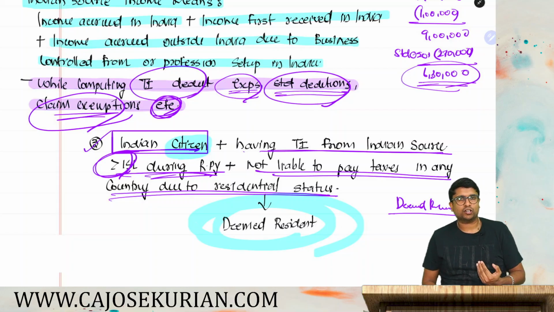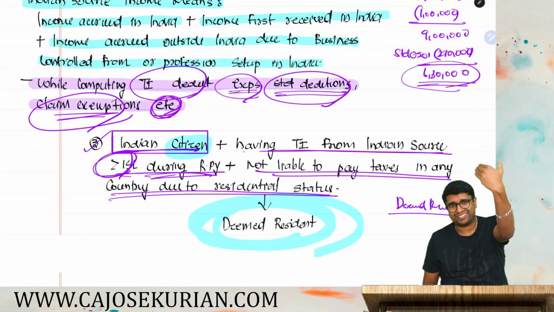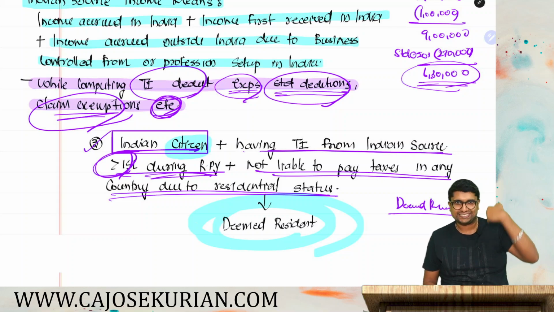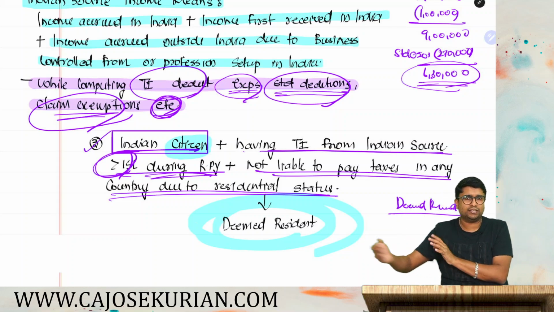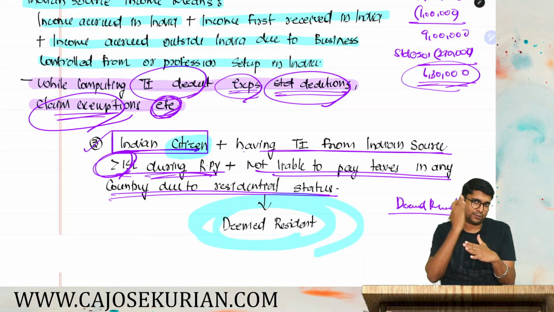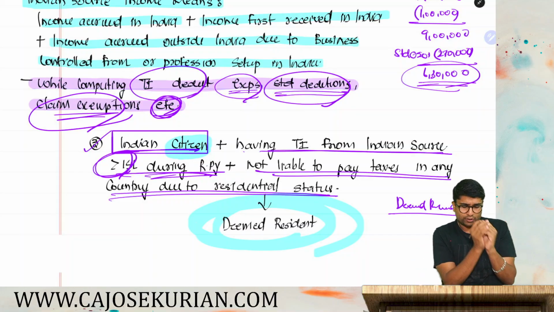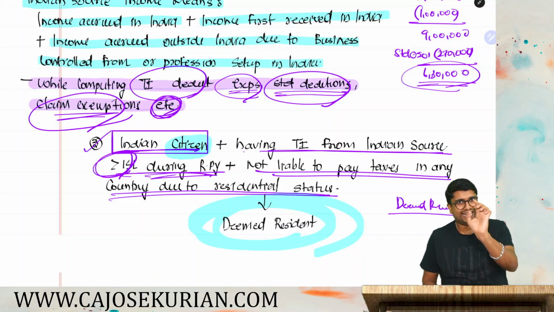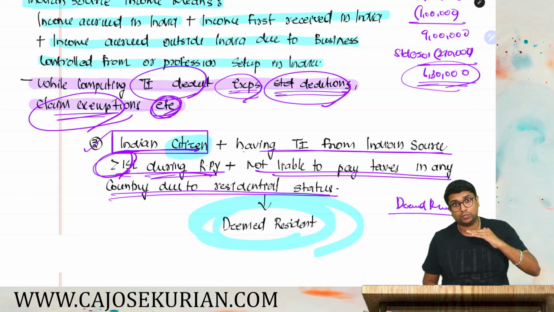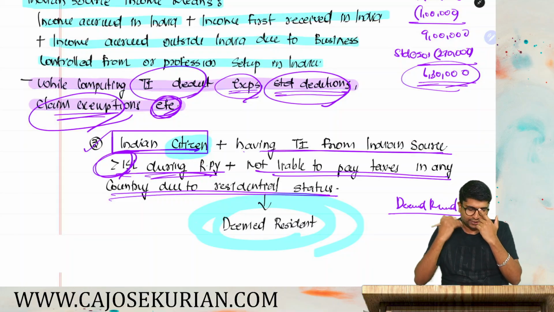How do you determine the total income from Indian source? Same as above. Income accrued in India plus first received in India plus income accrued outside India due to business controlled or profession set up in India have to be clubbed together. And while computing that, you can claim the expenses, you can claim standard deductions, you can claim exemptions, etc. So total income from Indian sources more than 15 lakh. Exactly 15 lakh also, this is not applicable. It should be more than 15 lakh during the relevant previous year.